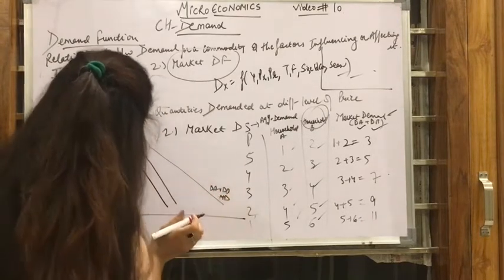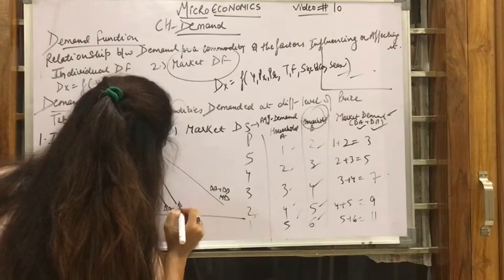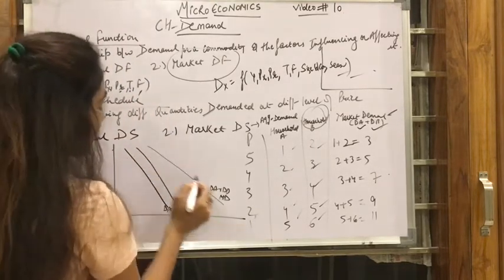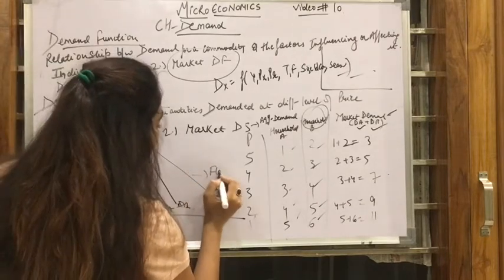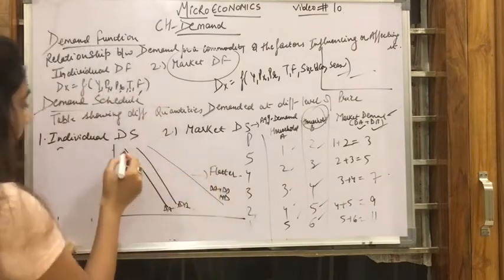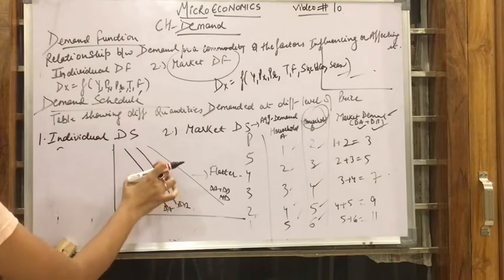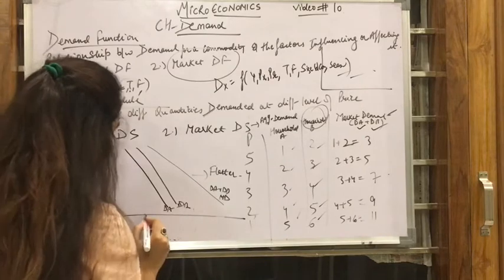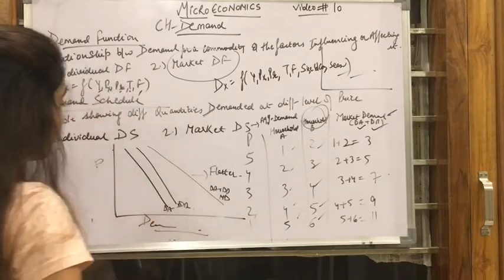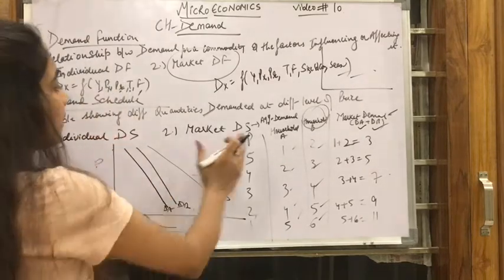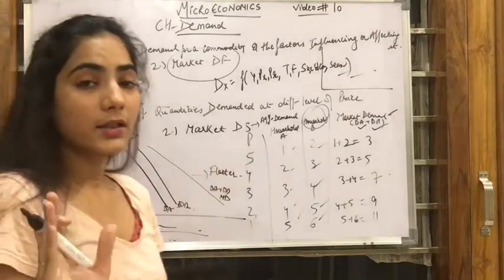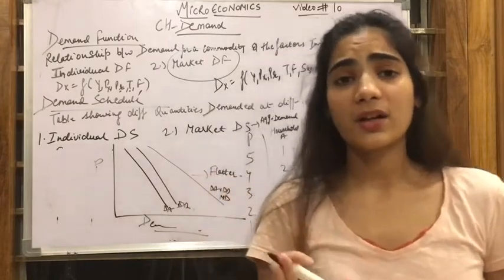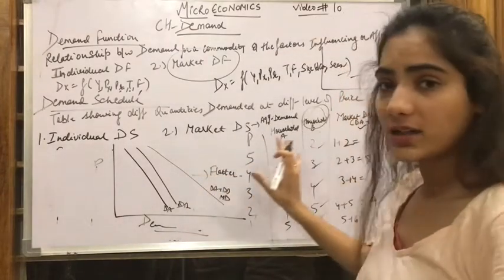This is DA, this is DB. So what you can see is that the market demand is flatter as compared to the demand of the two individuals. Here comes the prices, here comes the demand, right? That means if the price falls, the consumer demand will increase, but not as much as the market demand.